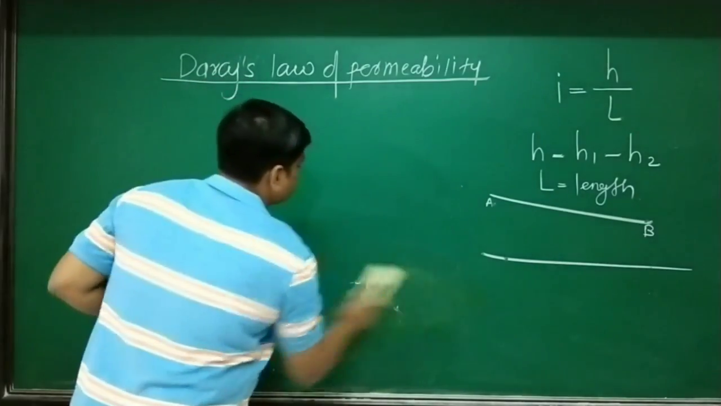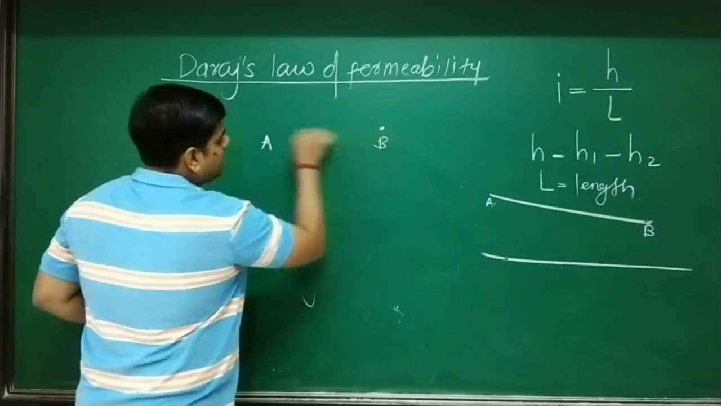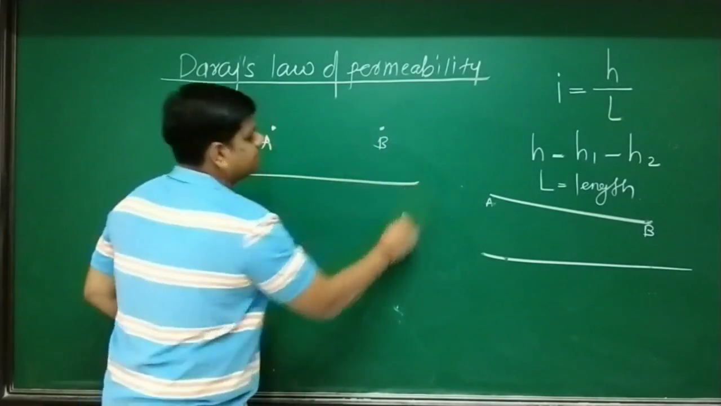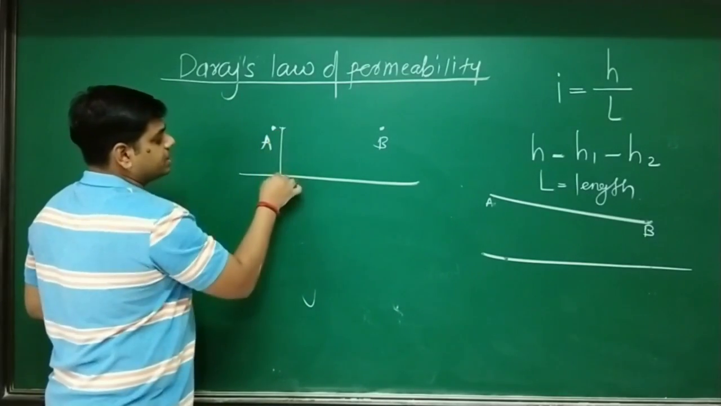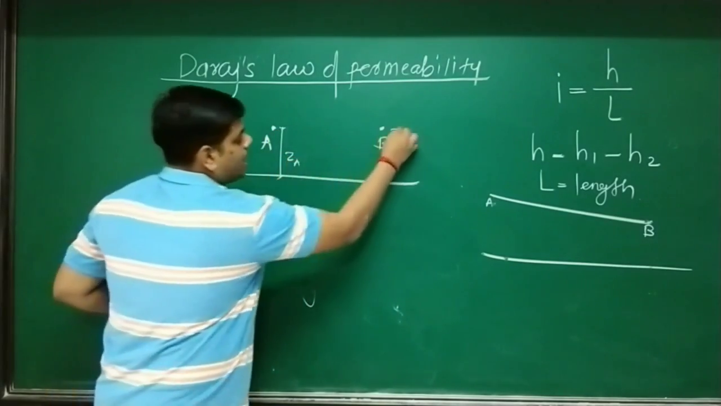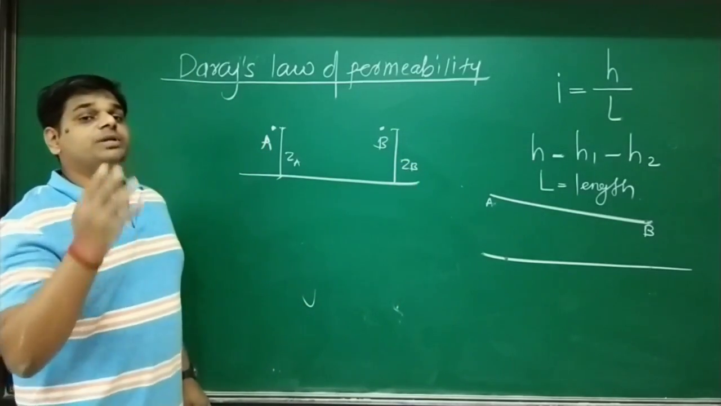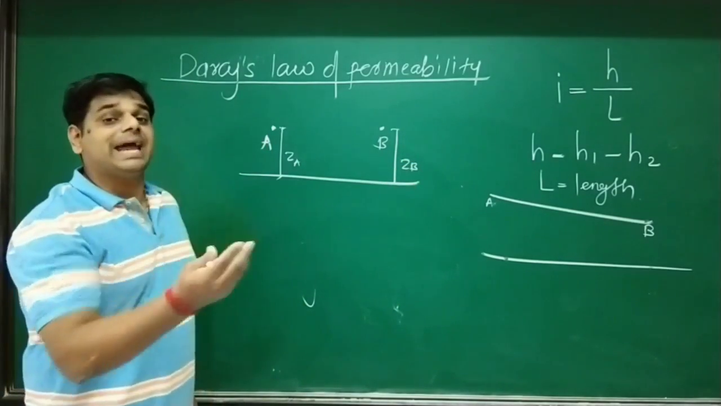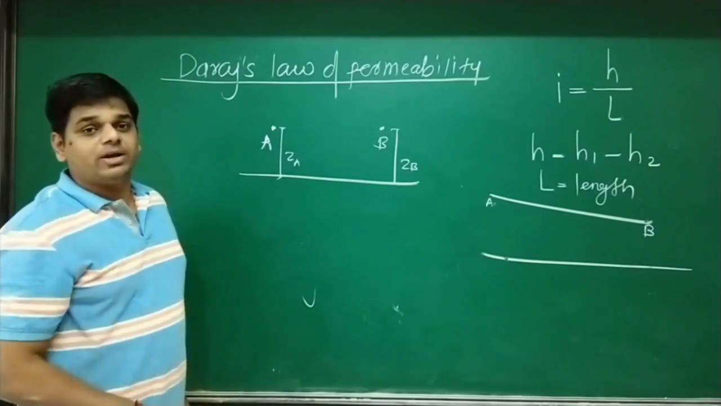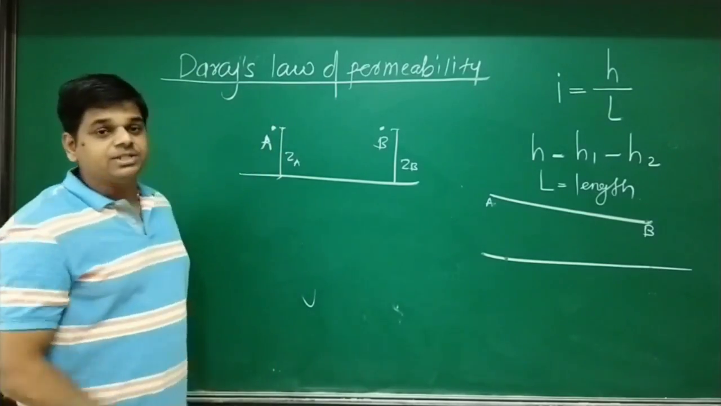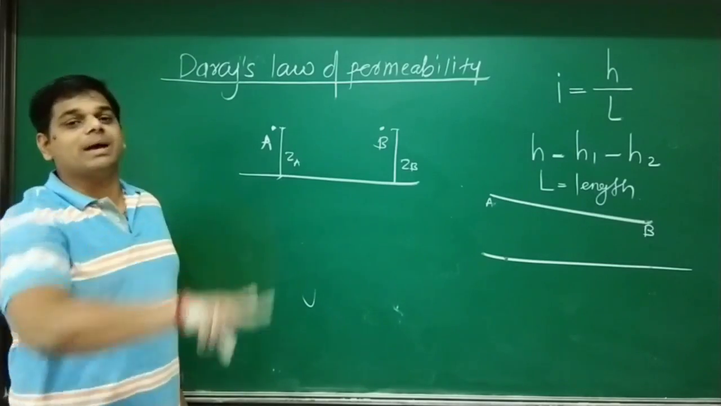Suppose I have two particles A and B. They are located at the same position. Their distances with respect to datum are exactly the same. Then there is no possibility of development of head, no possibility of development of head loss. When there is no head loss, there is no hydraulic gradient, no velocity. That is, no permeability.